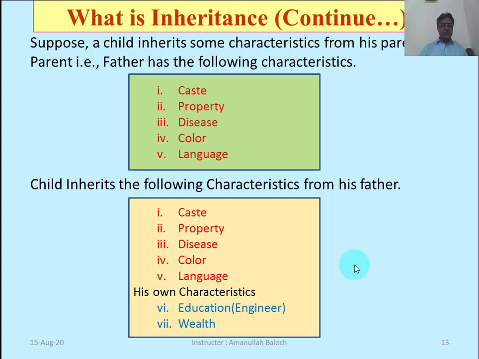Likewise, if a child earns more and more wealth, this wealth does not affect the property of his father, or similarly his education does not share in the education of his father. That is, the base class remains unchanged by making these modifications in the child class.